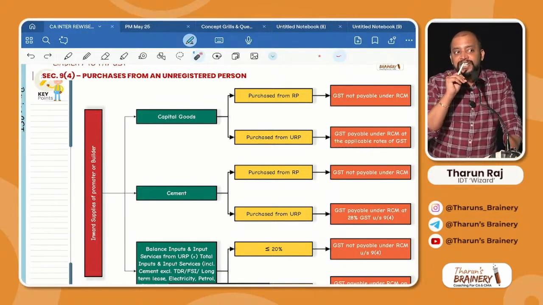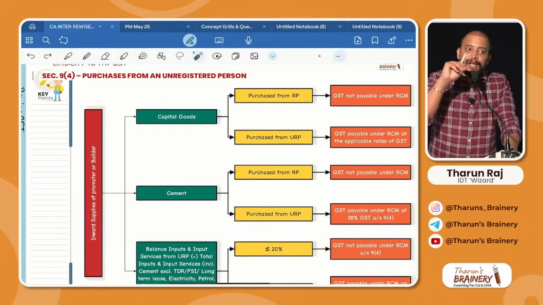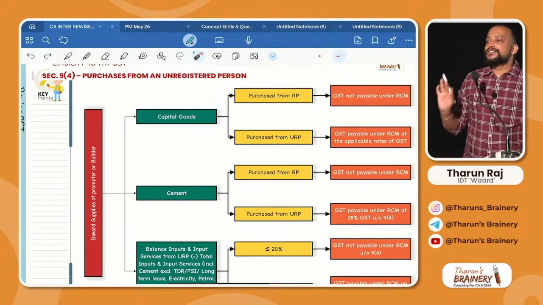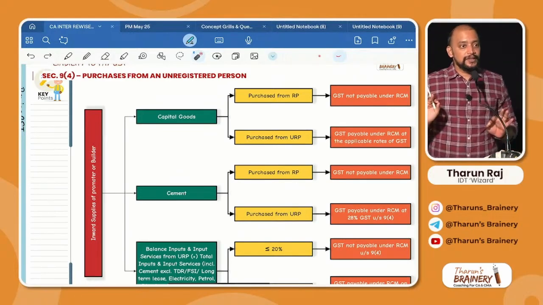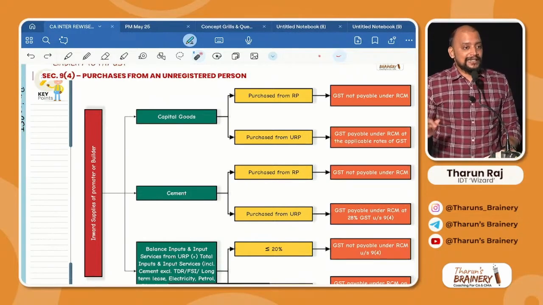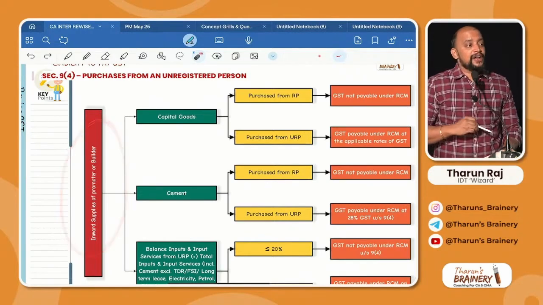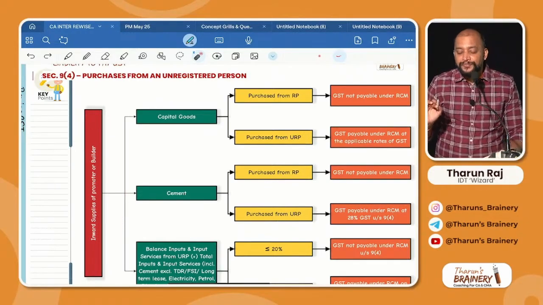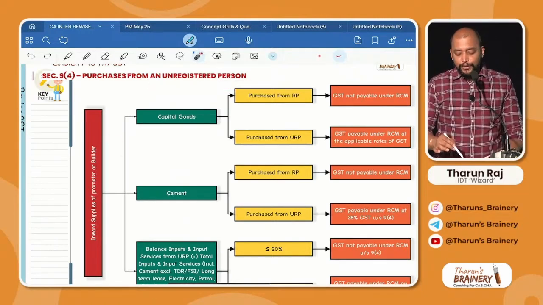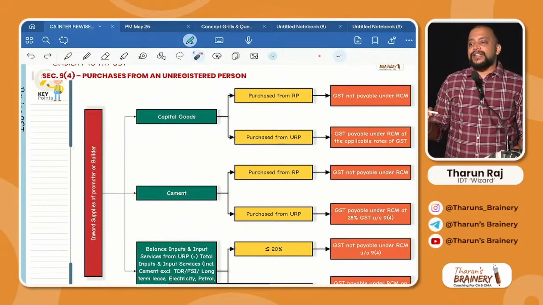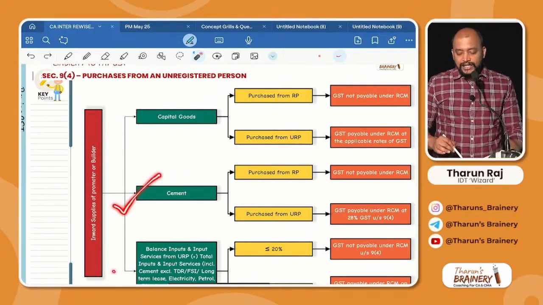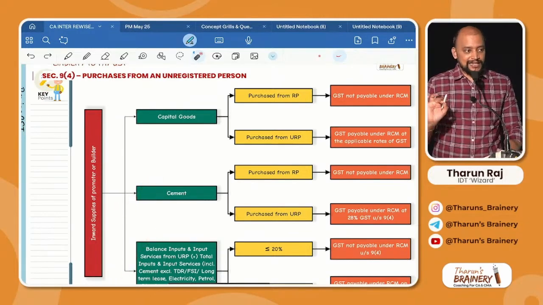What if you buy from a registered person? Already you paid to that registered person, so no need to pay GST under RCM. Is that clear? So this is applicable to whom? Only to a promoter or builder. So see this, inward supplies of a promoter or builder from an unregistered person. Then only this section is applicable, correct or not? So promoter or builder, what is it that they are purchasing? They may purchase capital goods, they may purchase cement, or they may purchase other inputs and input services, correct?